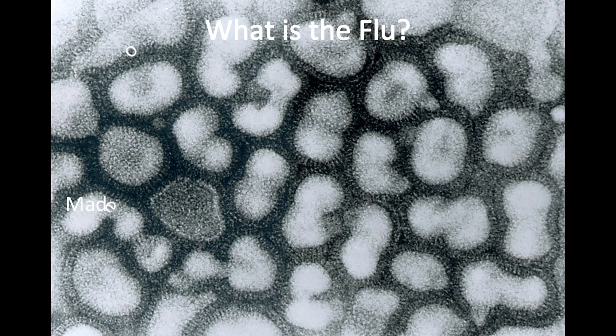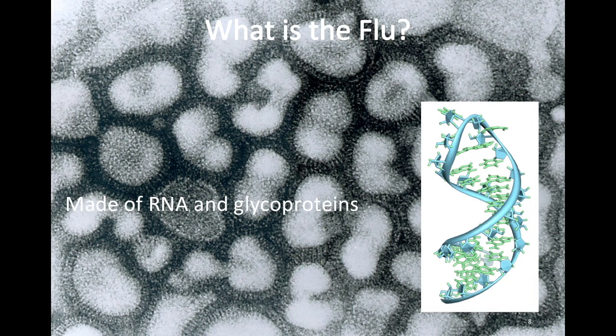The flu is made of RNA and glycoproteins. RNA is basically a photocopier. It decodes and makes proteins. Glycoproteins are polypeptides covalently bonded to a carbohydrate. Glycoproteins act as a key. They can unlock the cell, allowing viruses to enter.